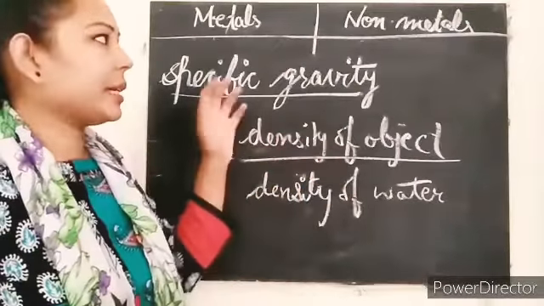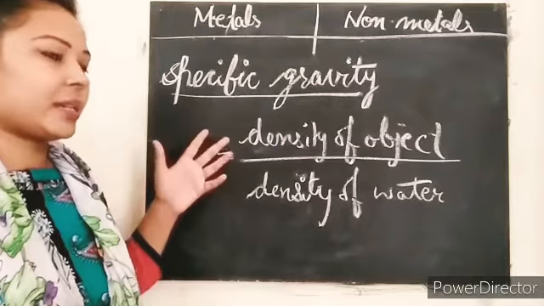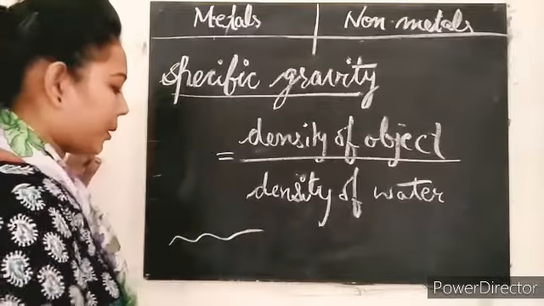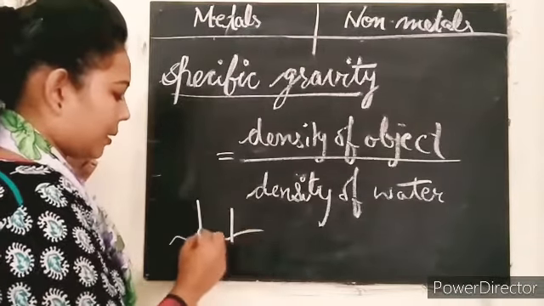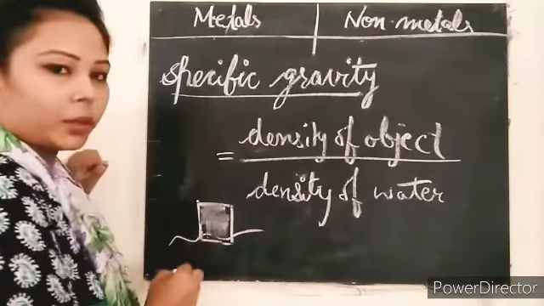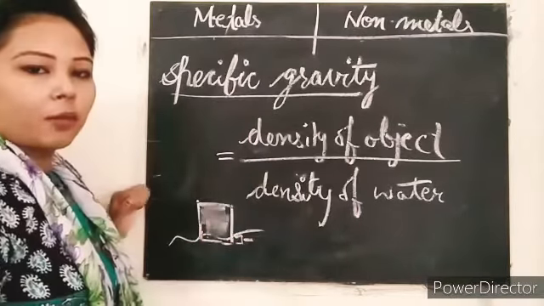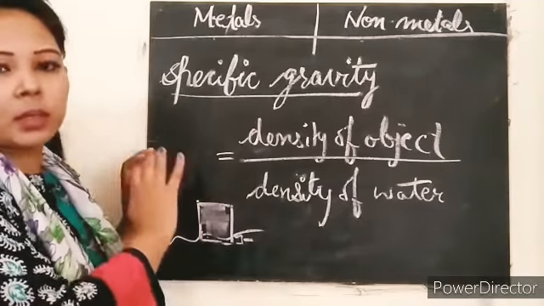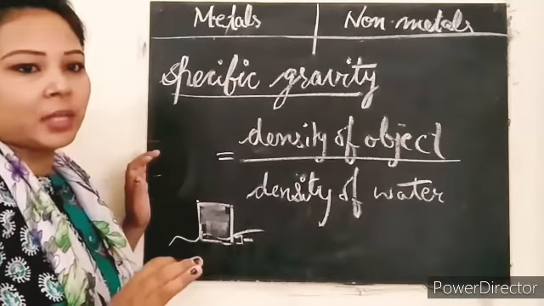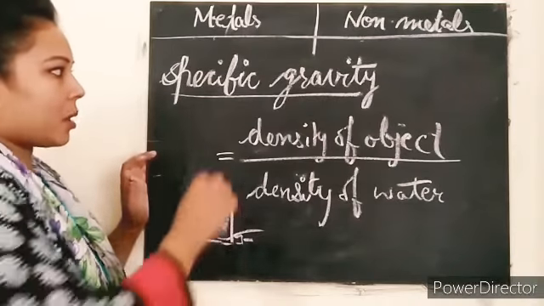That means how gravity is different in metals and non-metals. So first of all, what is specific gravity? It is the density of an object divided by the density of water. Just suppose here is water and here is an object. The area which is in the water, this submerged area, is known as the specific gravity of an object. Clear? Metals have higher specific gravity than non-metals. Non-metals have very low specific gravity.